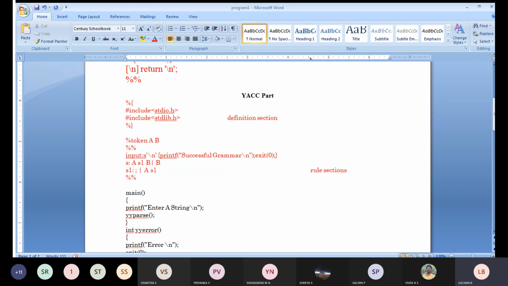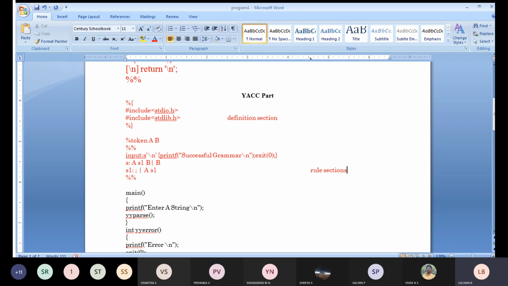What do you mean by token? A token means a sequence of characters. Whatever characters you are going to take, that sequence of characters is nothing but your token, which we will be defining here. If you see in this particular grammar, we will be taking two identifiers, that is A and B. A means we will be encountering the A variables, and B means we will be encountering your B variables.